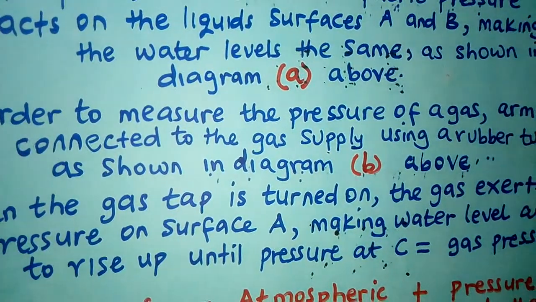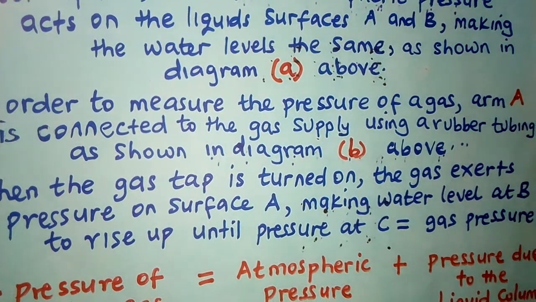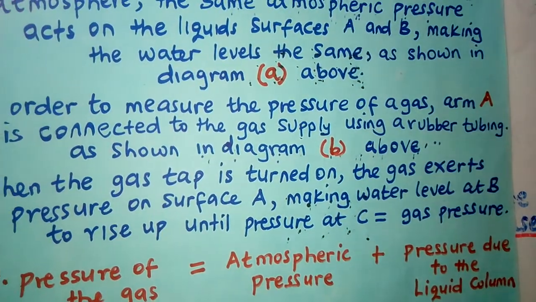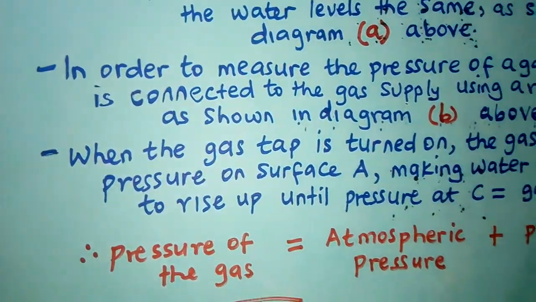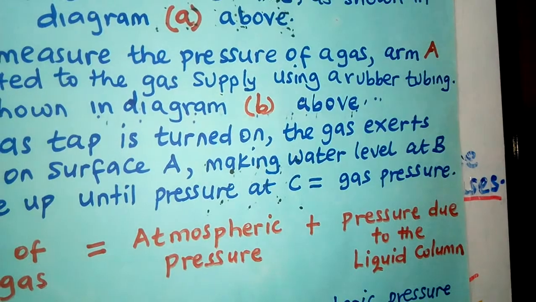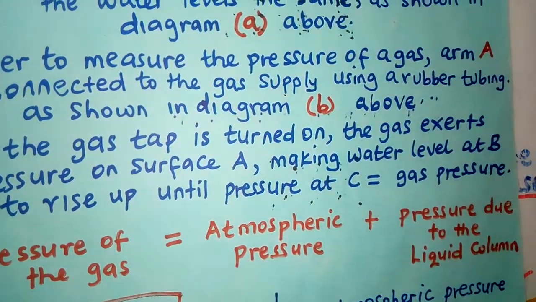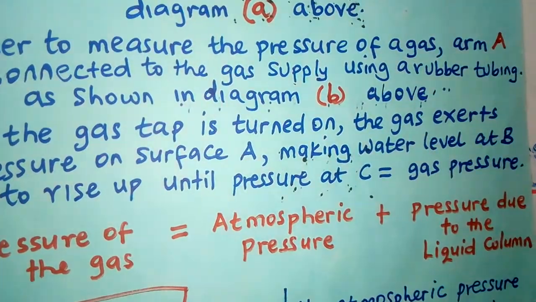So I already talked about that. If both sides are open to atmospheric pressure, the levels of the liquid will be the same because the same atmospheric pressure is acting on both sides. In order to measure the pressure of a gas, arm A is connected to the gas supply using a rubber tubing as shown in the diagram B above.